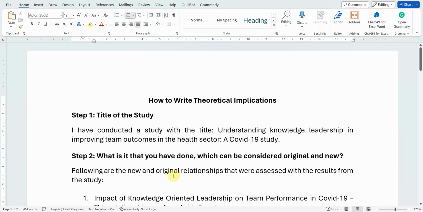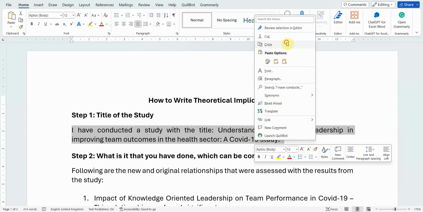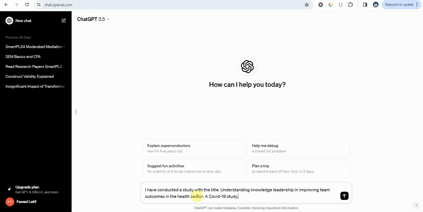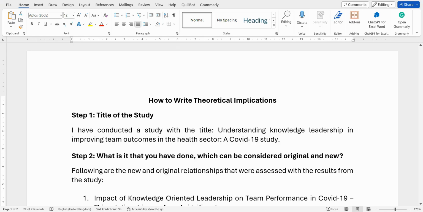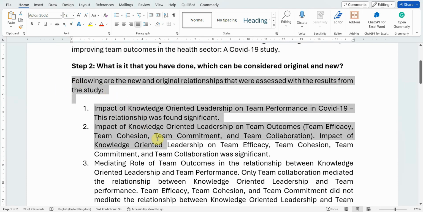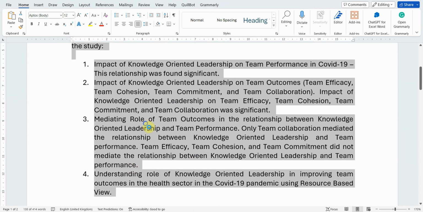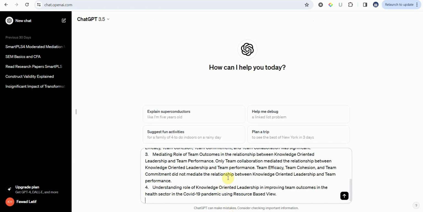Now, how do we do it? Let's do it. So I'm going to copy this text here, put it in ChatGPT, shift and enter so that it does not send the command. And now following are the results. So let's copy. Here it is.